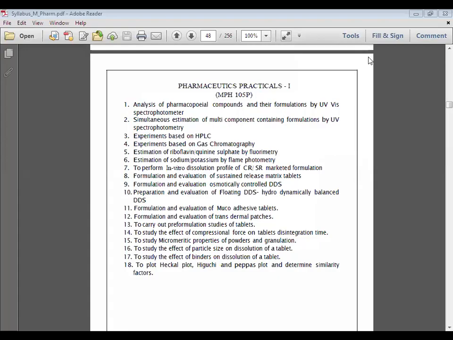So in our discussion today, we discuss these pharmaceutics practicals. This practical comprises 150 marks. Out of that 150 marks, 30 marks are dedicated to the sessional examination. There are two sessional examinations for this pharmaceutics practical, and these 20 marks are dedicated to 10 marks for your internal assessment and 10 marks for attendance. So this 20 marks plus 30 marks makes 50 marks, and then 100 marks for the final examination.